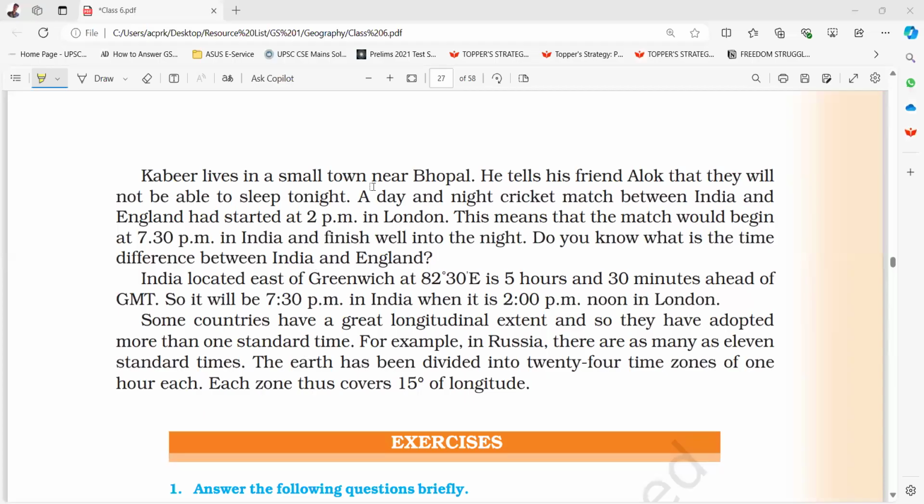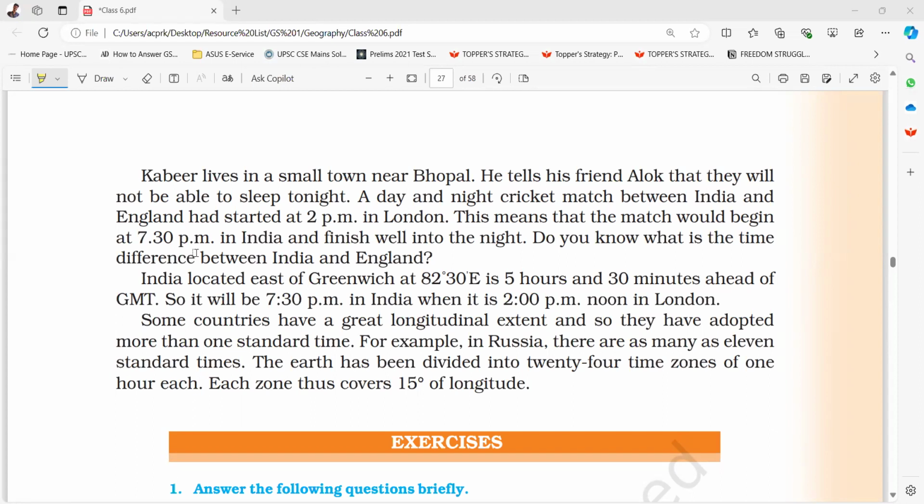Kabir lives in a town near Bhopal. He tells his friend Alok that they will not be able to sleep tonight. A day and night cricket match between India and England had started at 2 p.m. in London. This means that the match would begin at 7:30 p.m. in India and will finish well into the night.